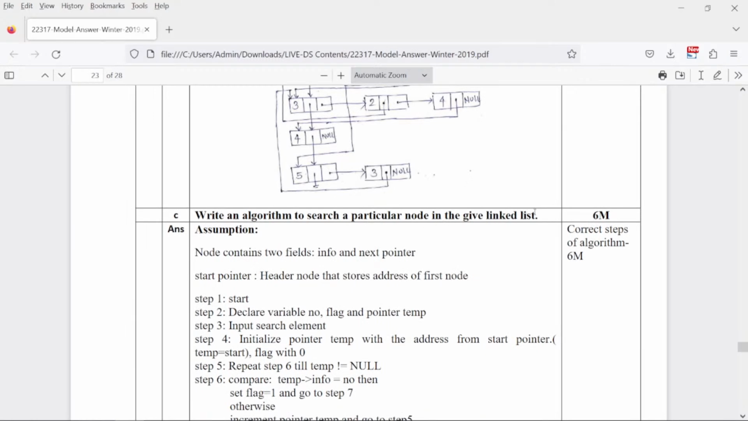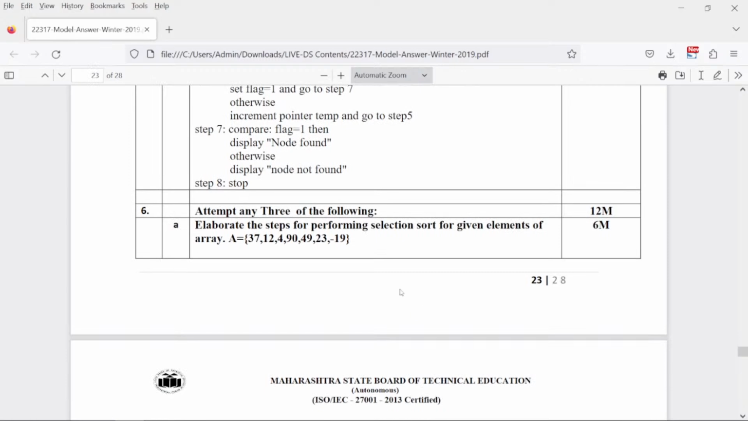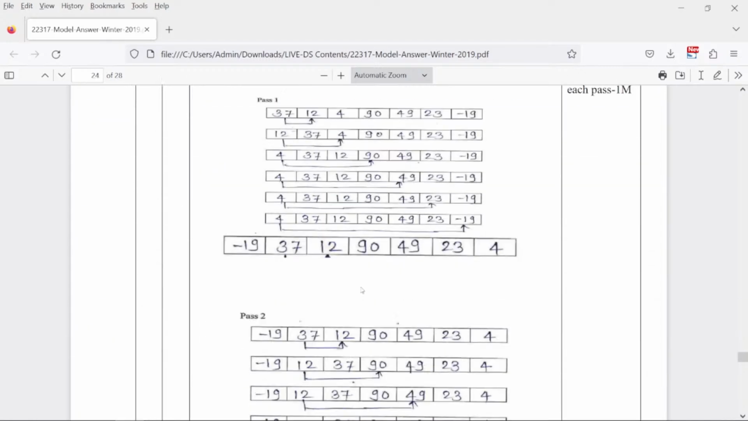Algorithm to search a particular node in given linked list, this is explained in yesterday's video lecture in detail because these questions are repeated from that paper only. Elaborate the steps of selection sort. Selection sort I have explained yesterday only. Yesterday's paper, same values have been repeated in this paper also. There are no change in values also. So you can just refer from there.